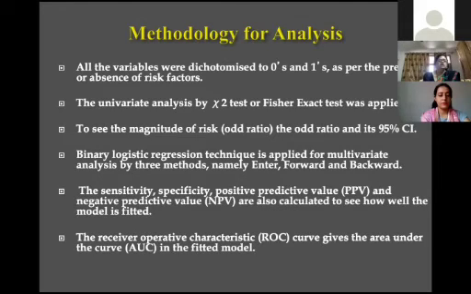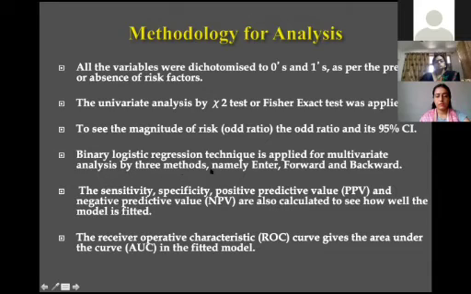In the univariate analysis, first of all you do the chi-square or Fisher exact test, and the magnitude of the risk factor is identified by the odds ratio along with the 95% CI. If you first do the univariate analysis of all the factors, then the variables which are significant in the univariate analysis will be incorporated in the multiple logistic regression.